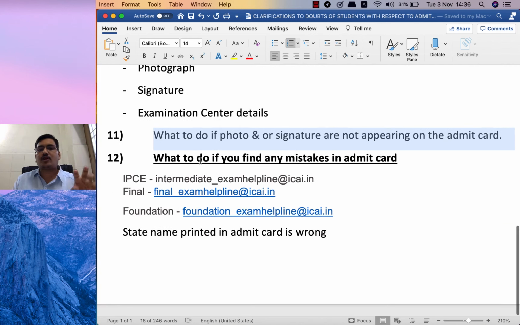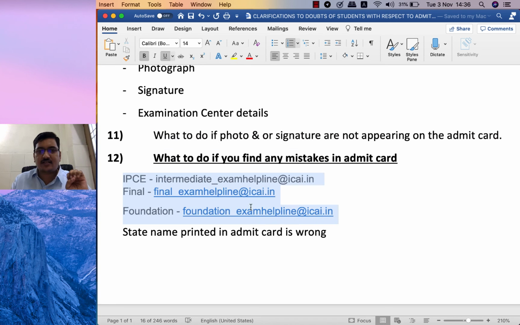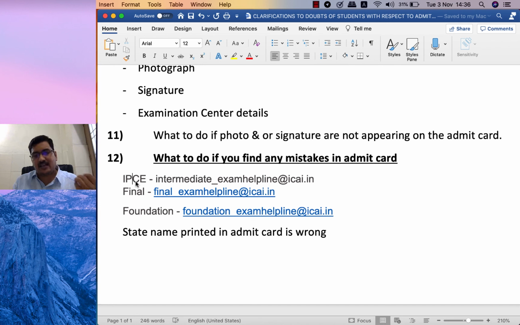What do you need to do if you find any mistakes in the admit card? The CA Institute has provided helpline mail IDs. For IPCE exams, that is IPCC or CA Inter students, old syllabus or new syllabus, this is the mail ID. Whatever your complaint is, draft a mail and send it to this mail ID. If possible, attach your admit card also so that they can clearly understand the complaint.